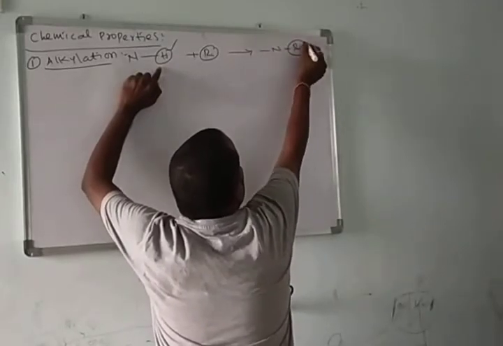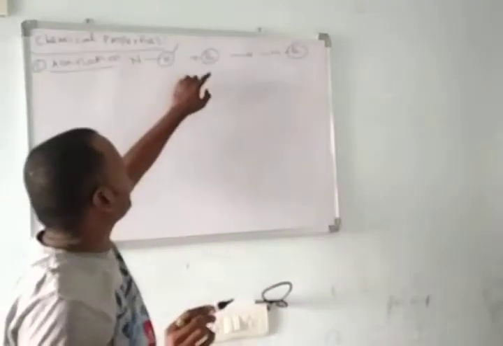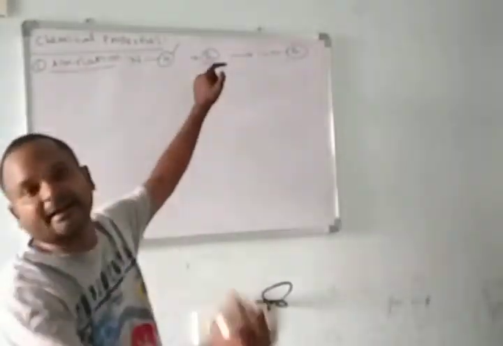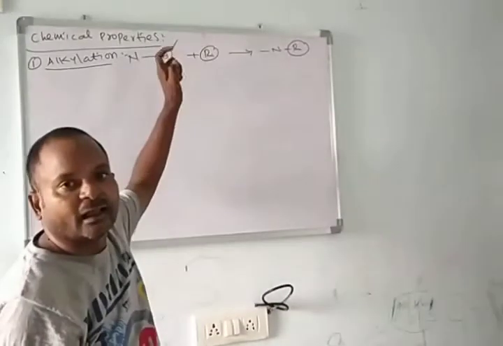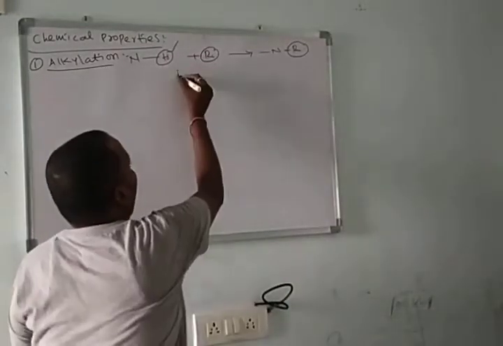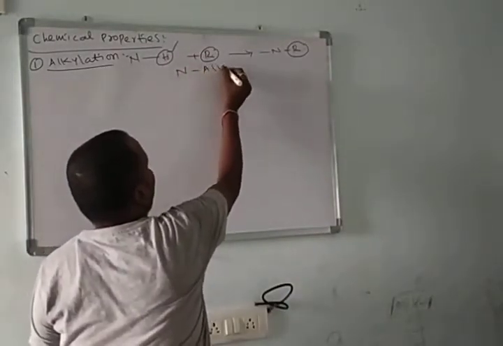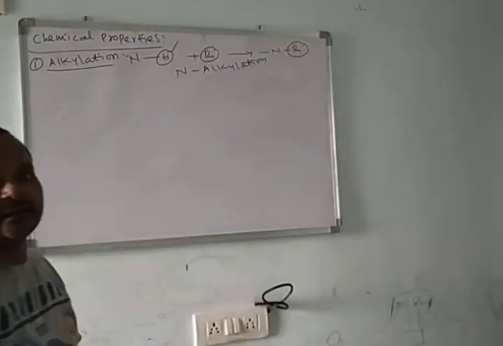Here alkylation can be done at nitrogen. That means hydrogen is substituted at nitrogen. That's why we call this N-alkylation.